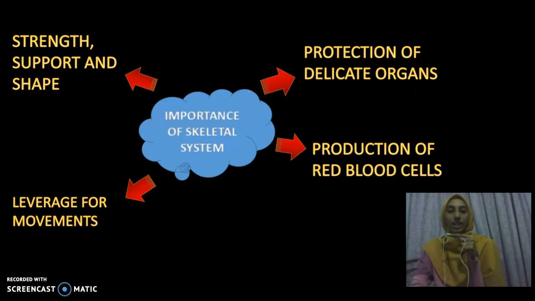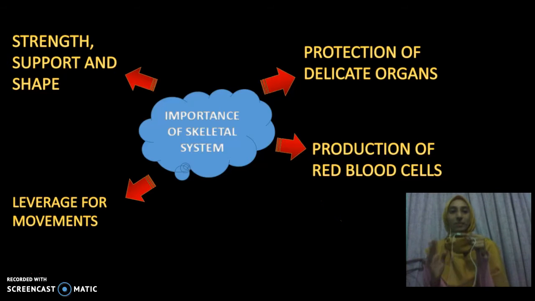Next is leverage for movements. The skeletal system allows us to move. It consists of bones, cartilage, and also joints, which are the main components for human locomotion. Without this system, we would not even be able to sleep on our bed.